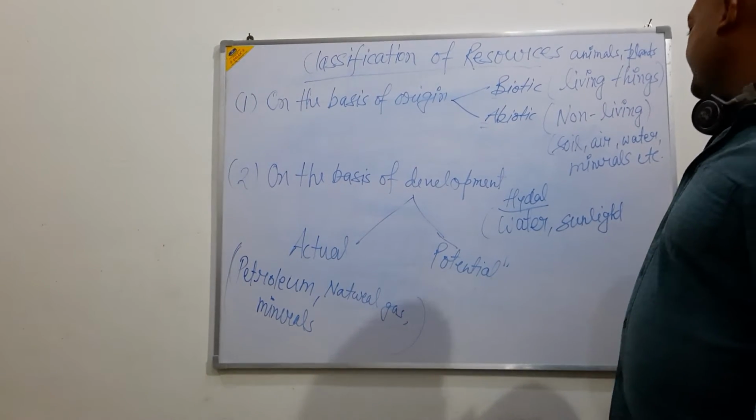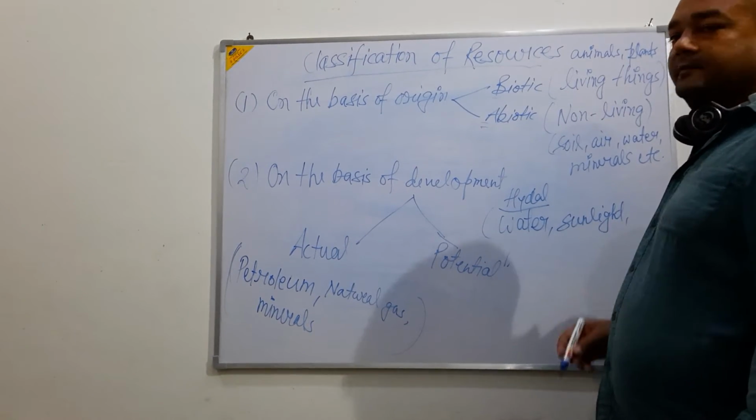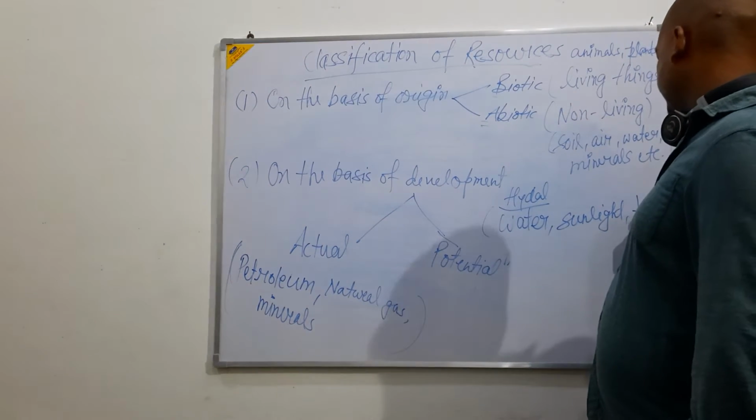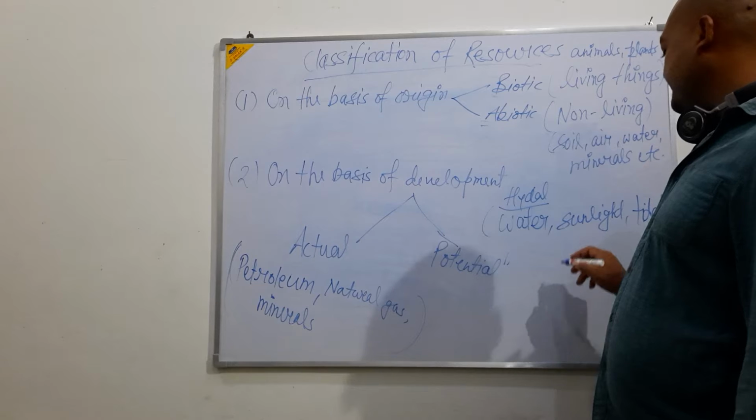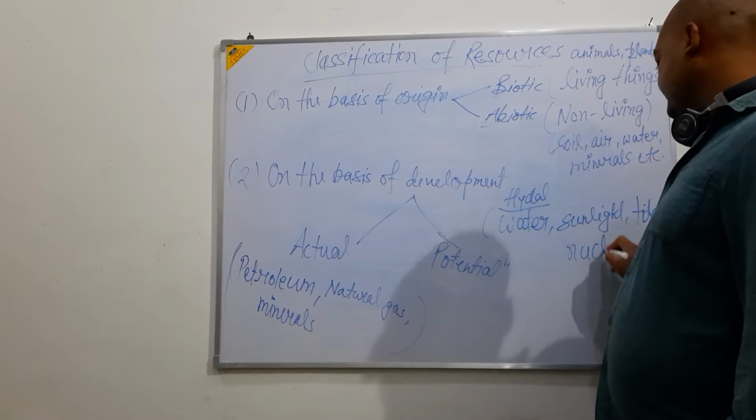Sunlight. Besides that, we can also say tidal energy. Besides that, we can also say nuclear energy.